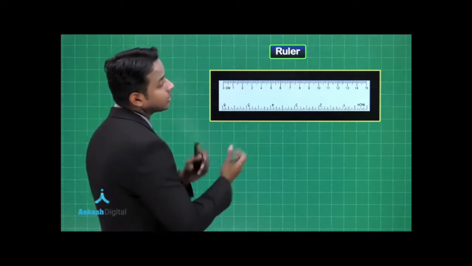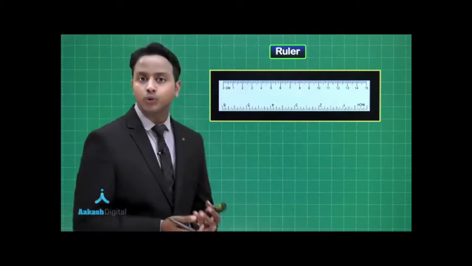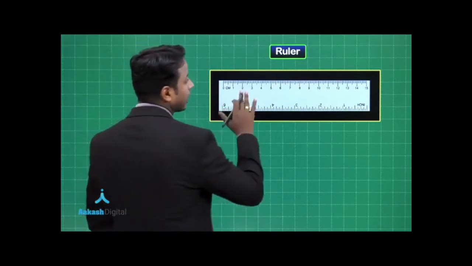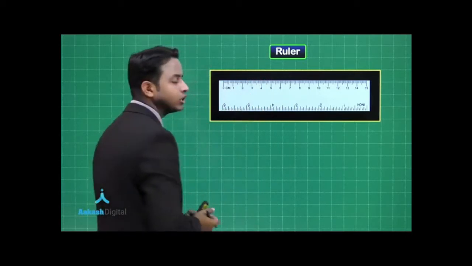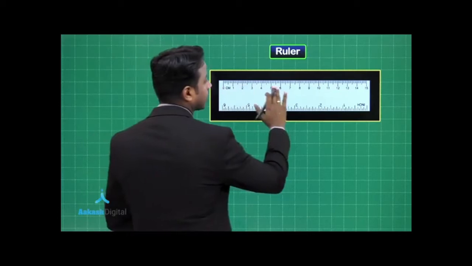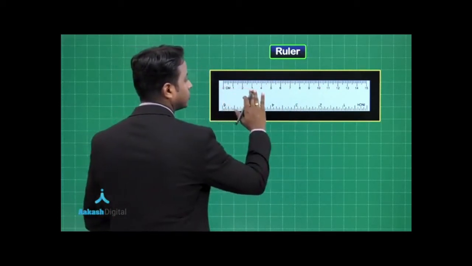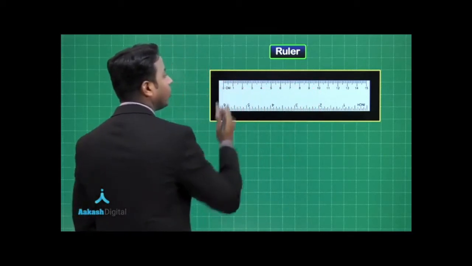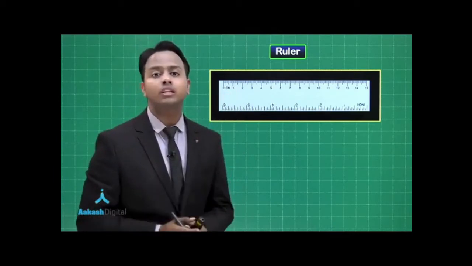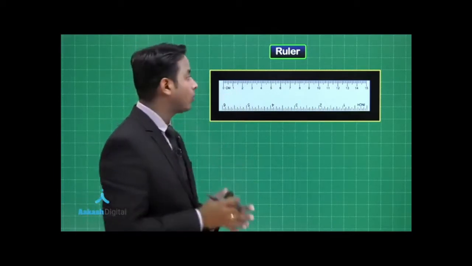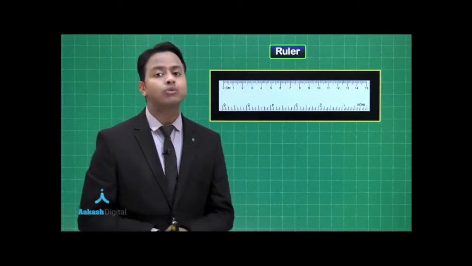Now this is actually a 15 centimeter or 6 inch ruler you might have seen in your geometry box. This ruler has 2 types of markings. One is a longer marking and another is a smaller division. The longer markings on the centimeter side represent the centimeters, like 0, 1, 2, 3, 4, 5 and 6, and the lower markings are actually millimeters. Every centimeter is equally divided into 10 divisions. So the minimum length that you can measure using this device, the ruler, is actually 1 millimeter.